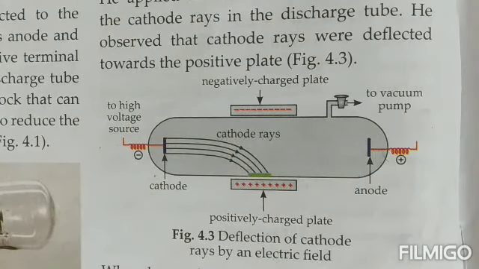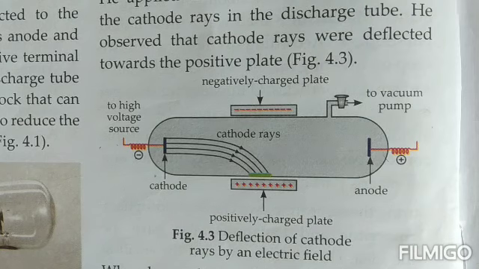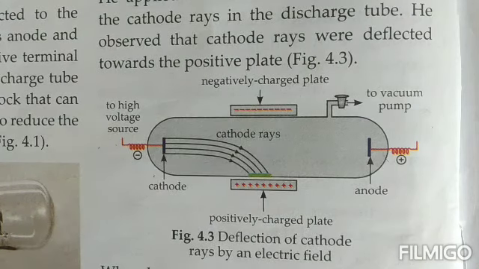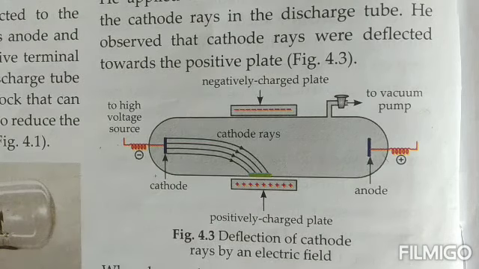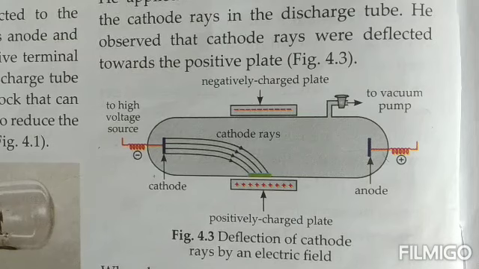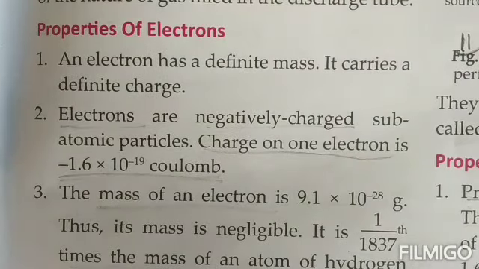All atoms contain electrons as their integral part. Today we know, children, that every atom of any element, whether it is a metal, non-metal, metalloid or noble gas, is made up of a positively charged particle as well as a negatively charged particle, and this negatively charged particle is known as the electron.